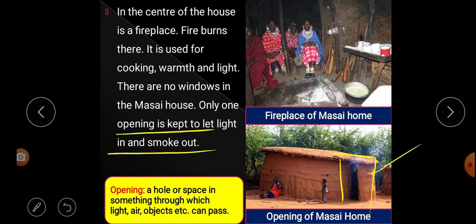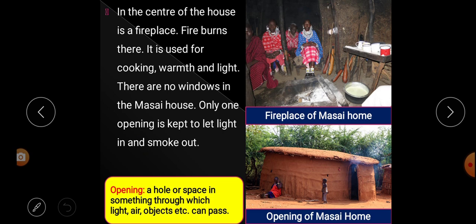So there is only one opening. For what? Kept to let light in. That means the light has to come in. That's why they keep only one opening. And you see, look at here how the smoke is going out. So to remove the smoke out of the home, they keep one opening.